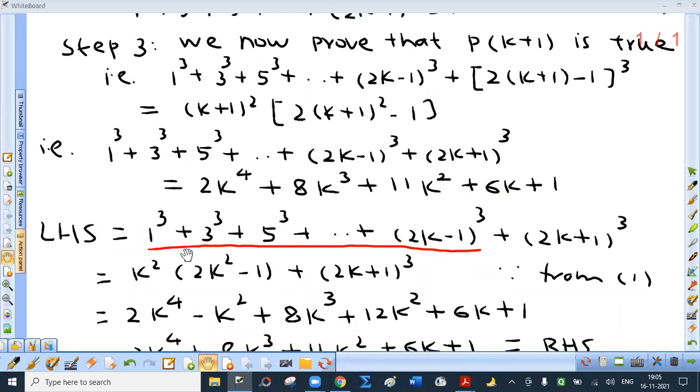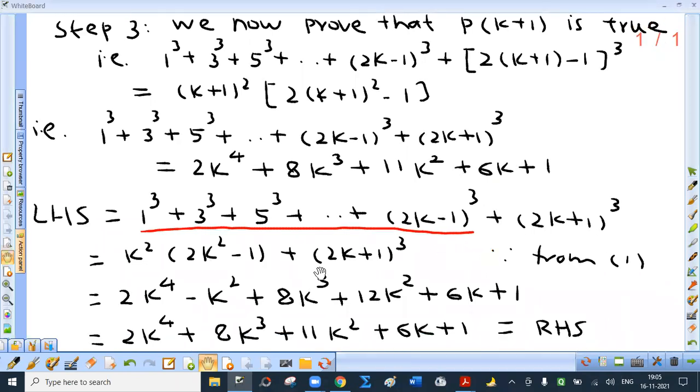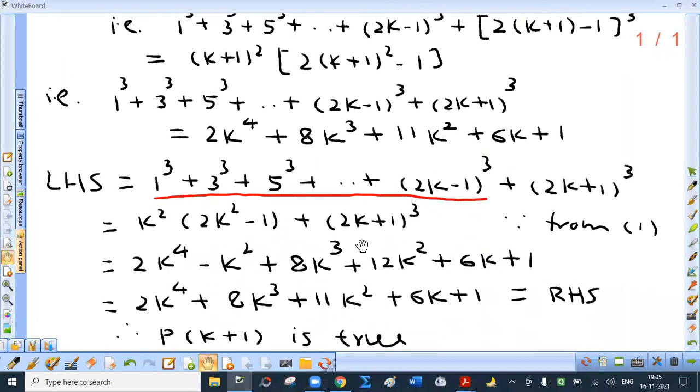Now begin with LHS. For underlying terms, I can say k square into 2k square minus 1, reason from 1, plus this. Now just expand. You will notice that you get the same, and you should. So this is right hand side.